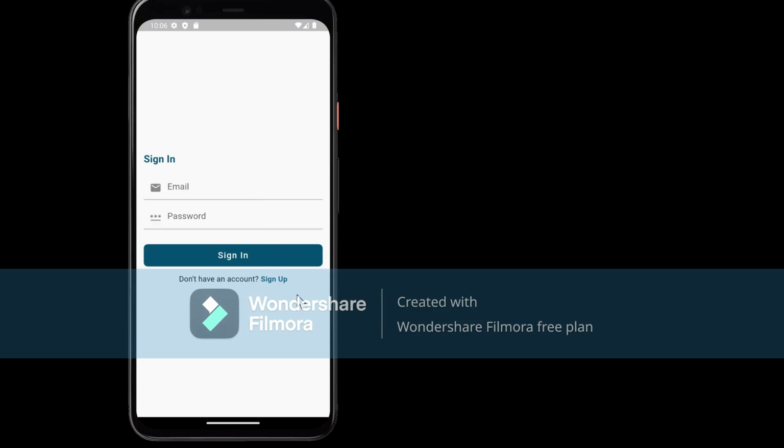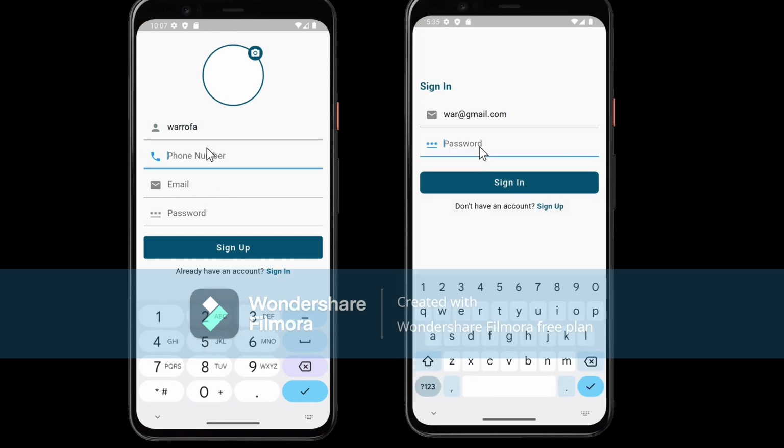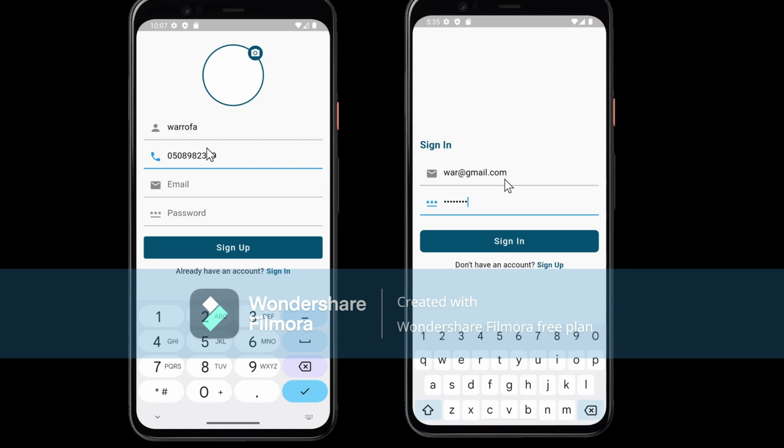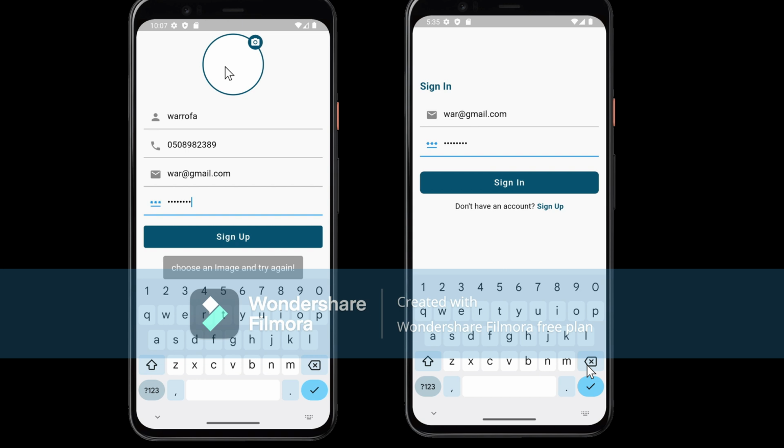Signing in or up into our solution is a simple process. To sign up, simply enter your email, username, phone number, and password. For the password to be accepted, it must be longer than 5 characters and have at least one uppercase character or a single digit. As for signing in, it's a simpler process. Simply enter your email and password you specified when signing up.